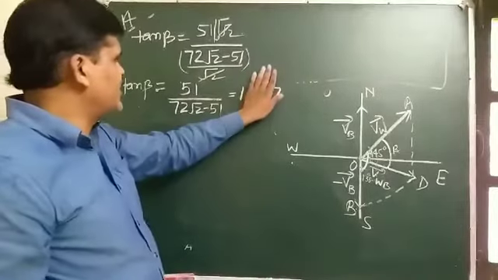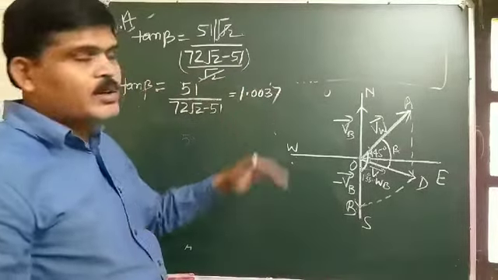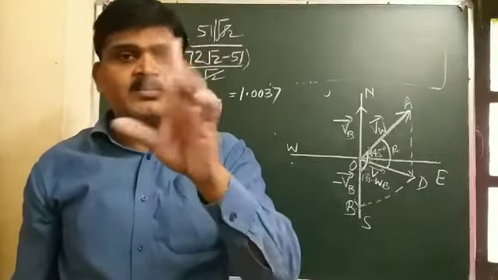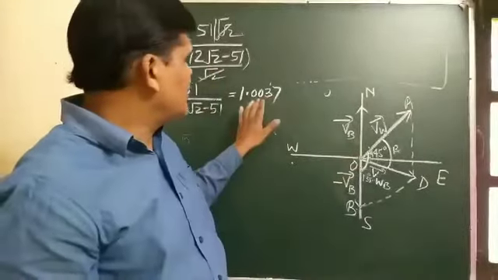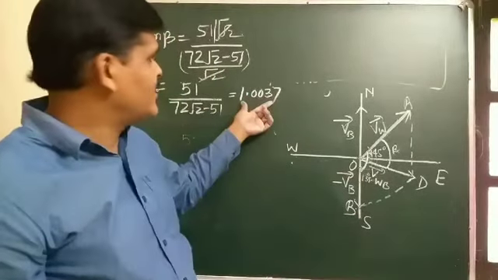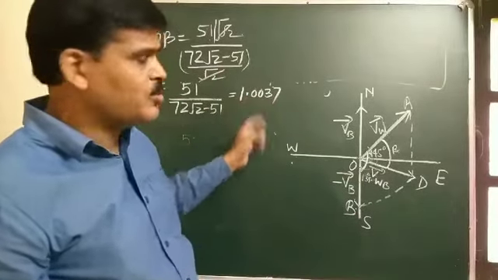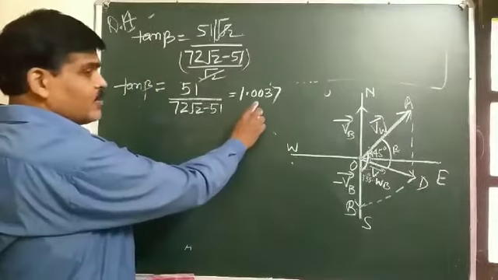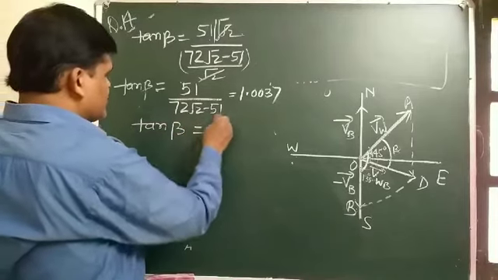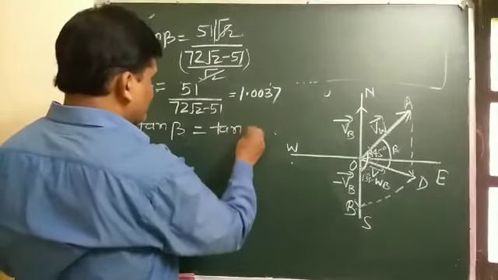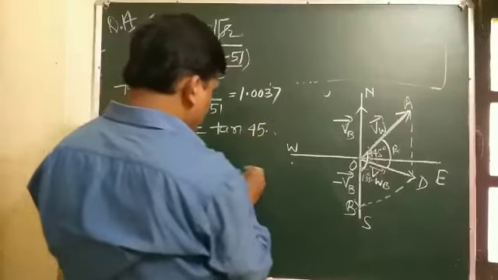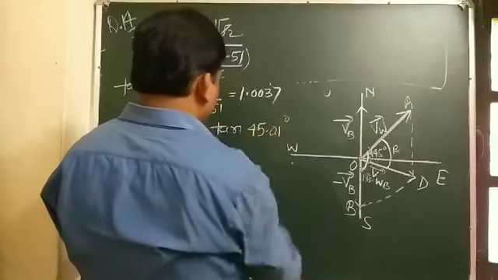1.0037. Suppose tan beta is 1, that is tan 45 degrees. So in the natural tangent table, when we solve it, this value comes out to be more than 45 degrees, and it can be written as tan 45.01 degrees.